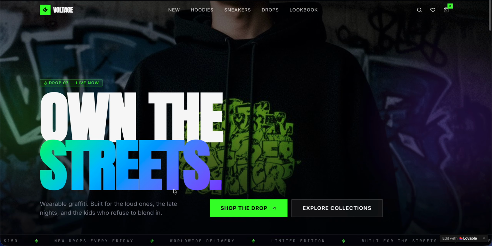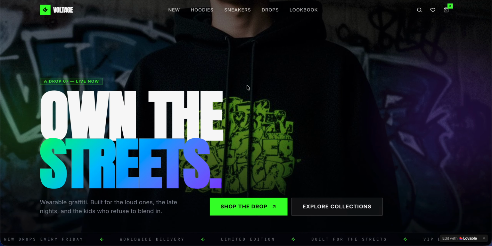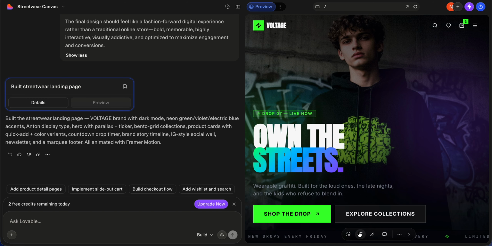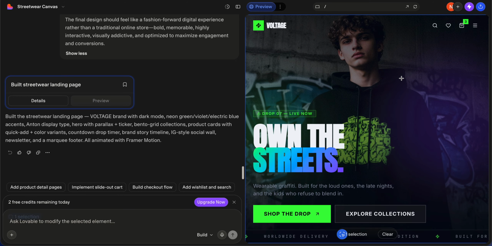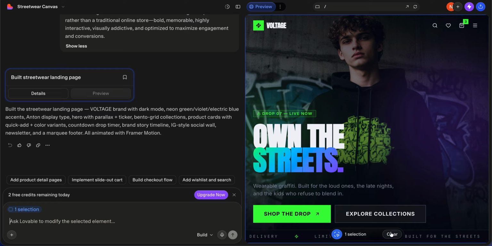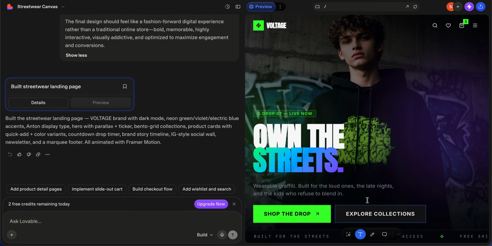This website would take a month or two to build without any help of AI, but Lovable generated it in a few minutes. It also has the element feature, where we can edit a specific element. If I want to edit this element, there is also edit text inline.